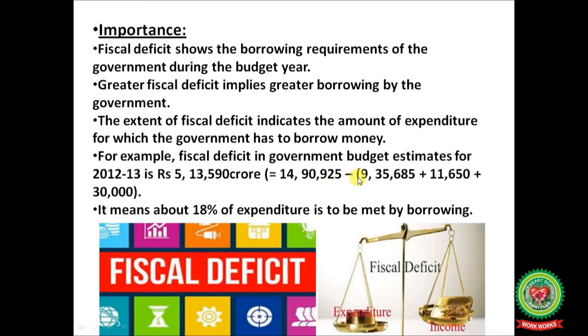14,90,925 minus 9,35,685 plus 11,650 plus 30,000. This will give you rupees 5,13,590 crore. It means about 18% of expenditure is to be met by borrowing.